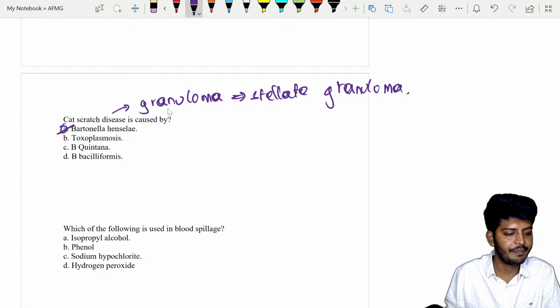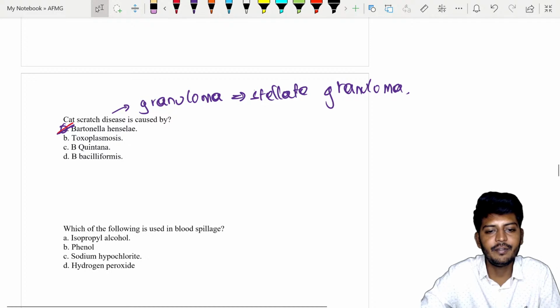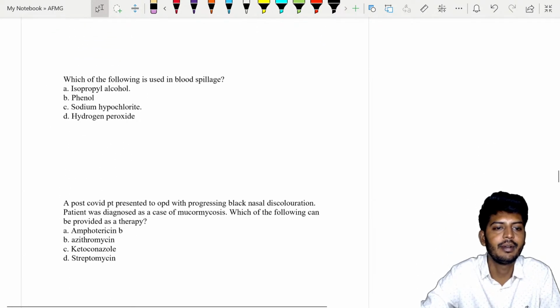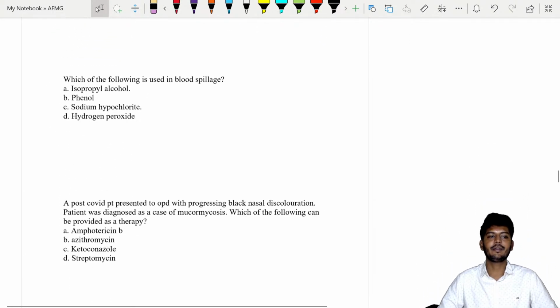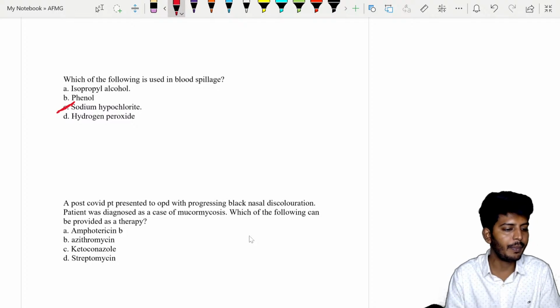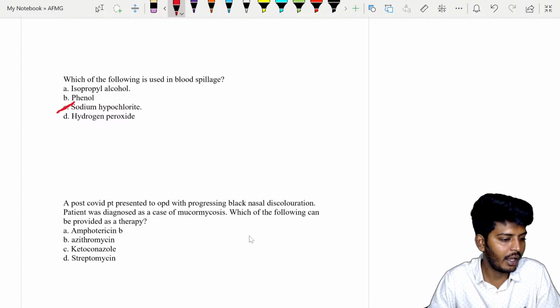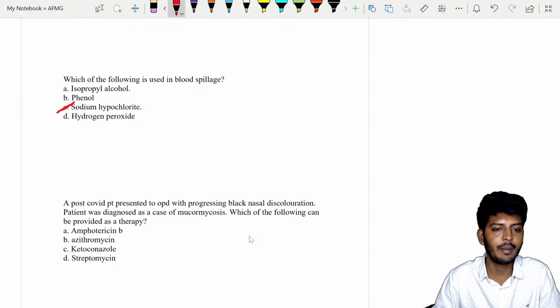Very nice. Let's go to the next important aspect. Which of the following is used in the cleaning of blood spillage? Tell me. The best answer will be from PSM. The answer is sodium hypochlorite. Very good. All of you are correct, Dr. A.M. Bharat, Anthony, Rajput, Piyush Yadav, absolutely correct. What is the answer? C, that is sodium hypochlorite.